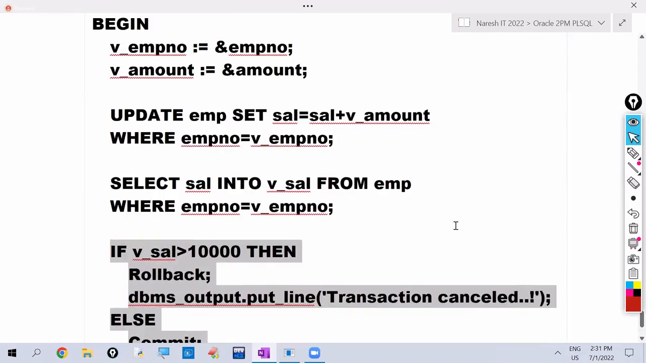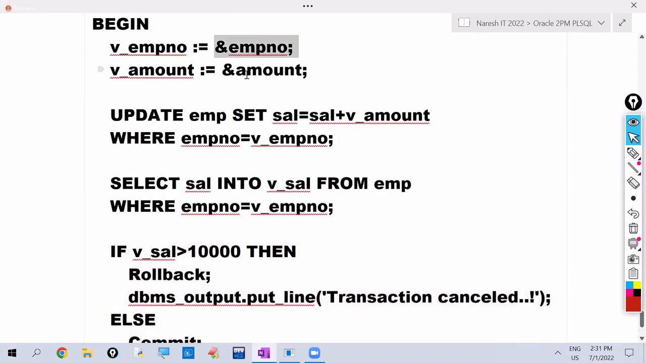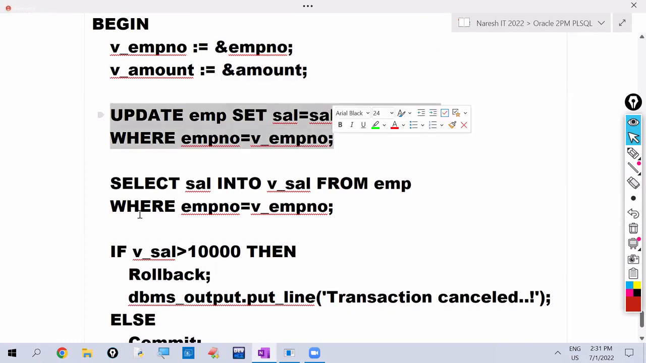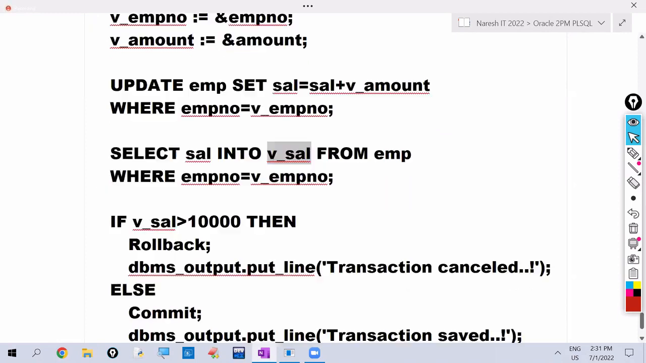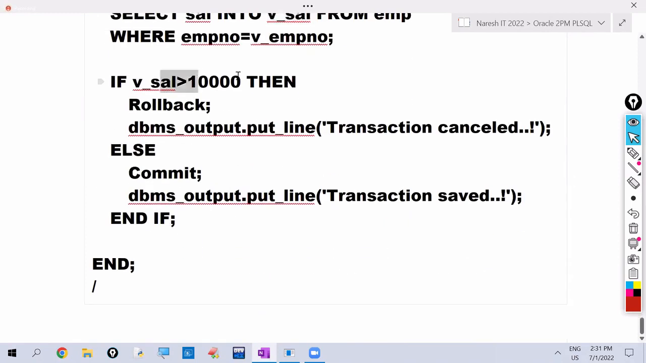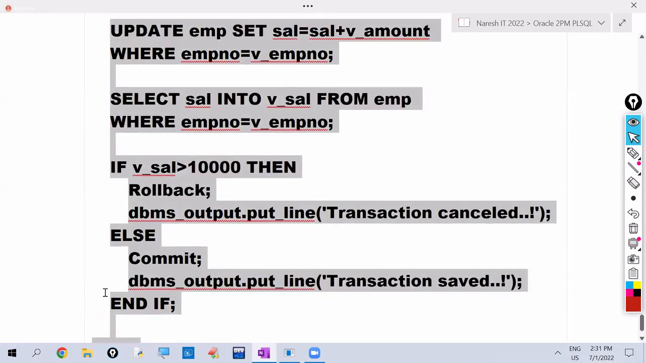So here we are giving the employee number, we are giving the incremented amount. Here we are increasing the salary. After increasing the salary, what is the salary we are capturing here? If that salary is greater than 10,000, we are canceling the action. Otherwise, we are saving the action. Very, very simple.